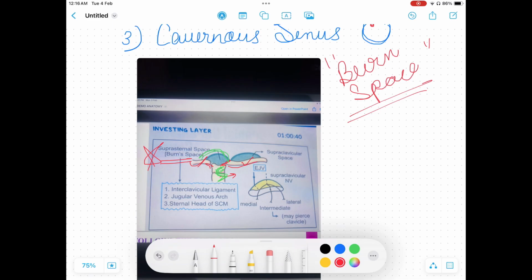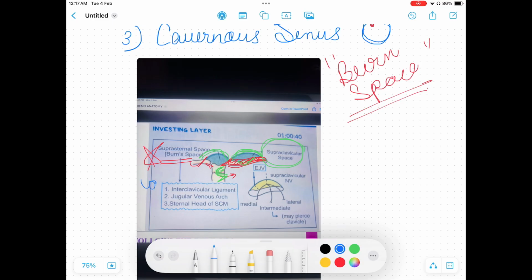In the same way, as you can see, this bone is the clavicle, and above the clavicle there is a space. This is called the supraclavicular space. Why is it called supraclavicular space? Because this bone is the clavicle and this space is above the clavicle, right?